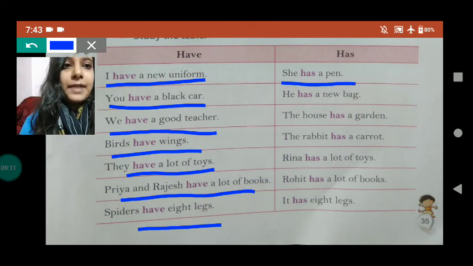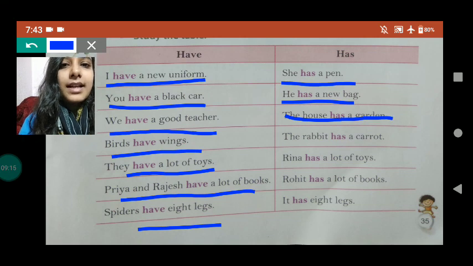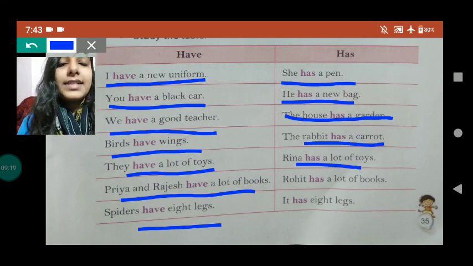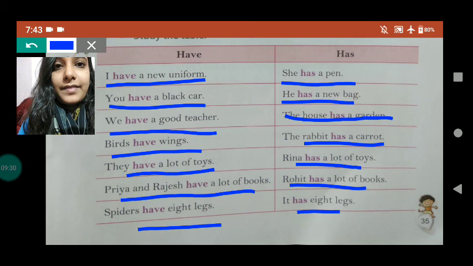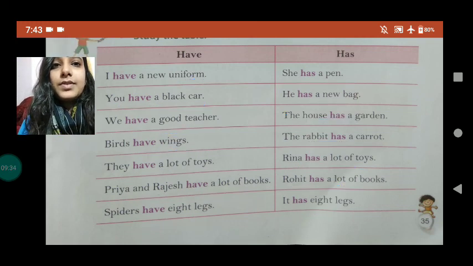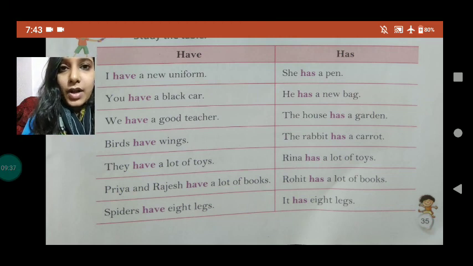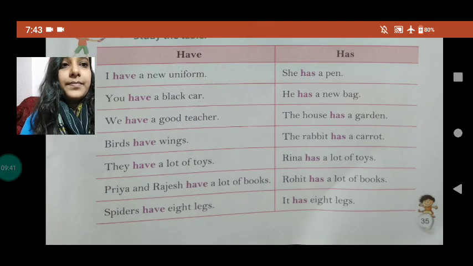She has a pen. He has a new bag. The house has a garden. The rabbit has a carrot. Reena has a lot of toys. Rohit has a lot of books. It has 8 legs. So you can see where we are using has and where we are using have. When we are talking about more than one person, place, animal or thing, we are using have with it. And when we are talking about only one person, place or thing, we are using has with it.